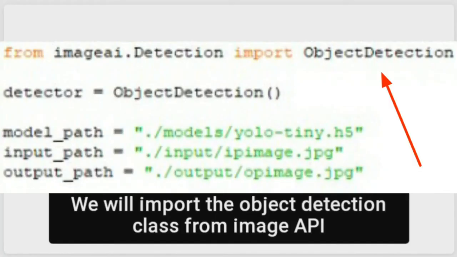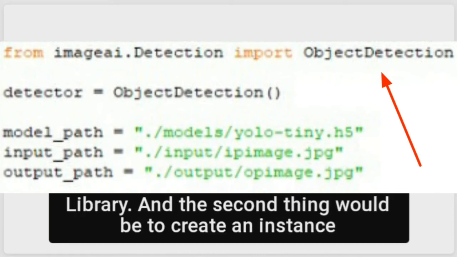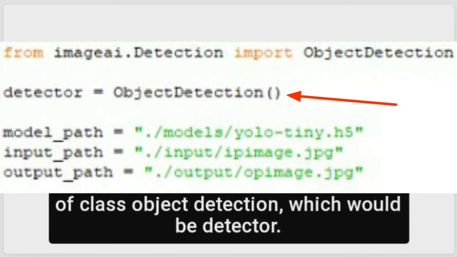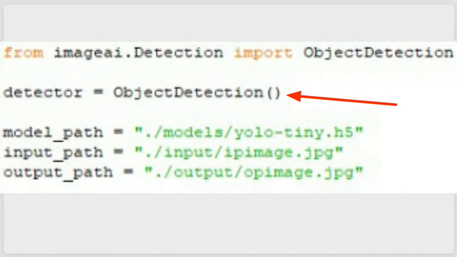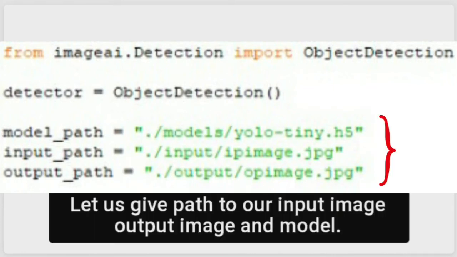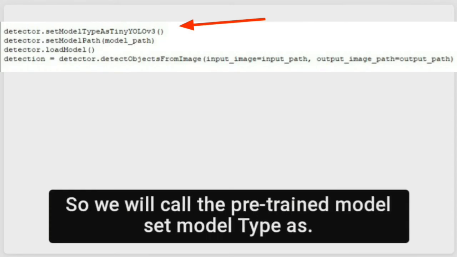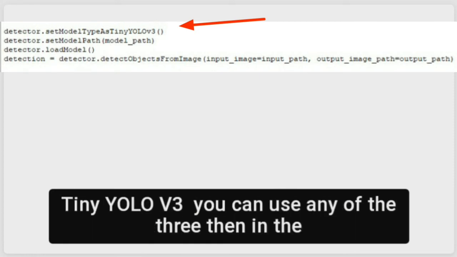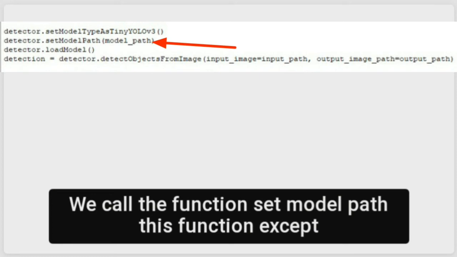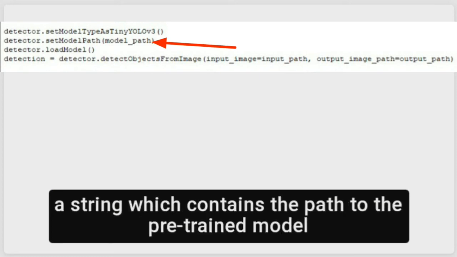First, we will import the object detection class from the ImageAI library. The second thing would be to create an instance of the class object detection, which we will call detector. Let us give the paths to our input image, output image and model. Now we can call the various functions from our class. So we will call the pre-trained model, setting the model type as TinyYOLOv3. You can use any of the three. Then in the next line we call the function setModelPath. This function accepts a string which contains the path to the pre-trained model.